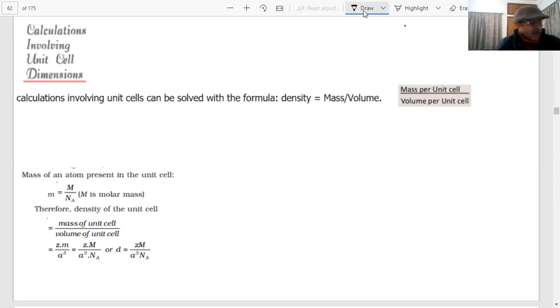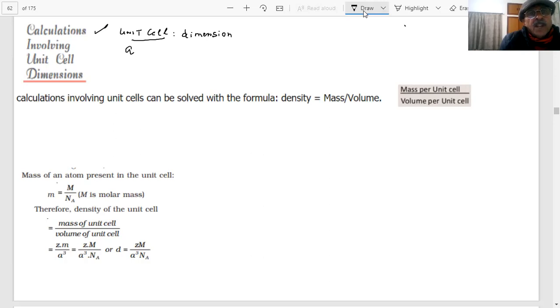Coming to another part, students: density calculations, calculations involving the unit cell. There is going to be one question on this in the paper, and mostly numerical. Every year, 100%, one question comes from this unit cell dimension. What do you mean by unit cell dimension? What are the dimensions of the unit cell, students?